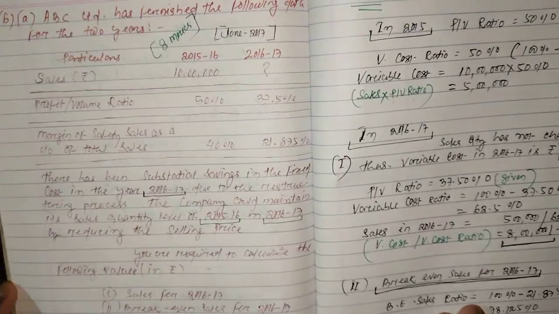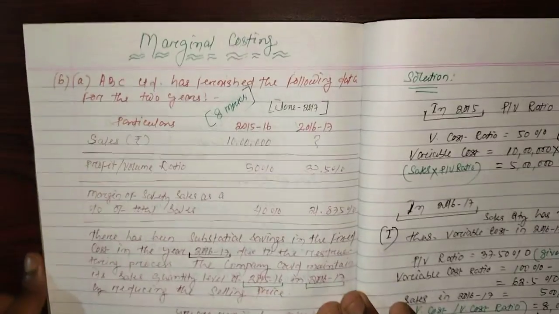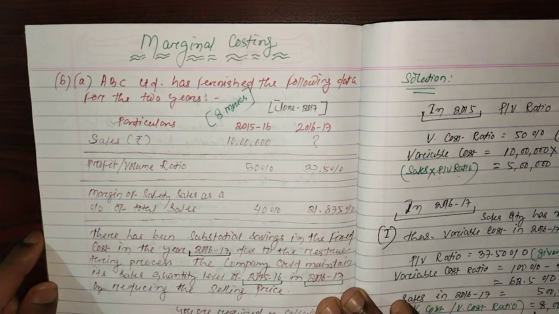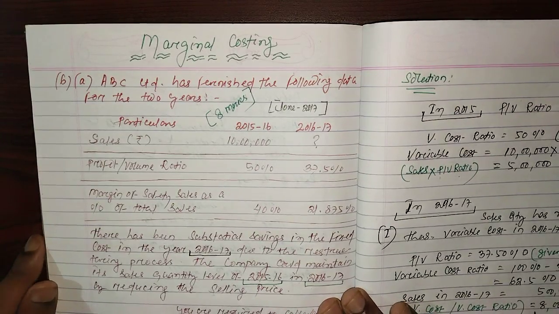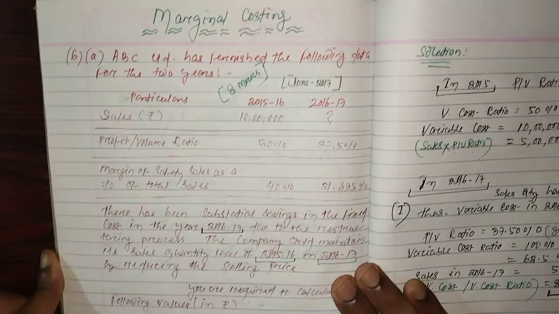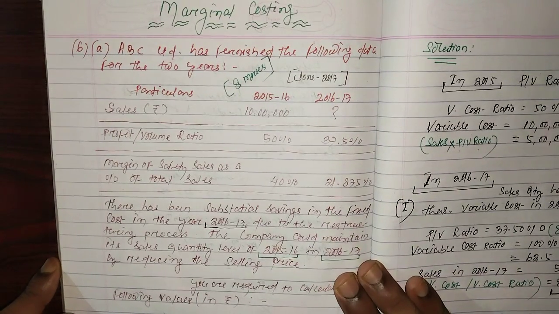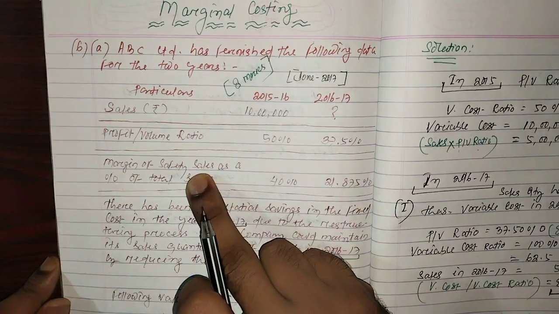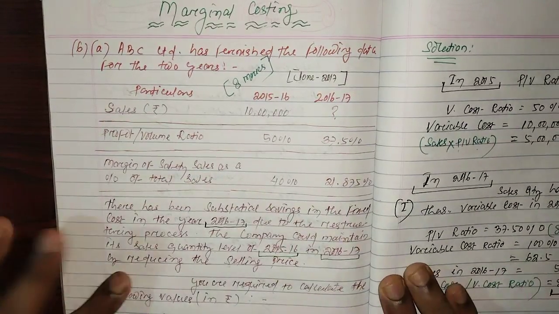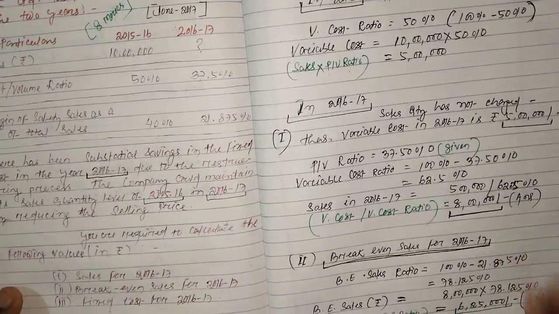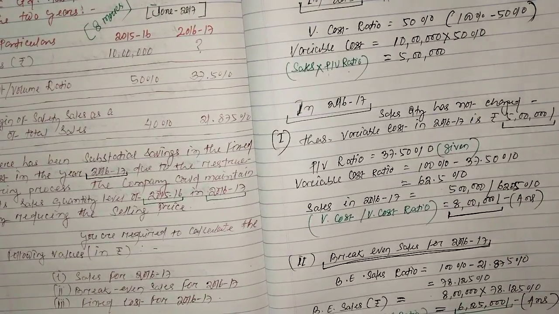So very interesting question. You just need to read the questions very carefully in order to solve these questions, because in the question only ratios are given for profit volume and for margin of safety. So in that case you have to calculate through the PV ratio formula.